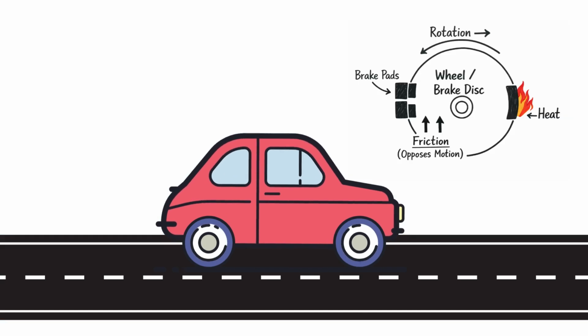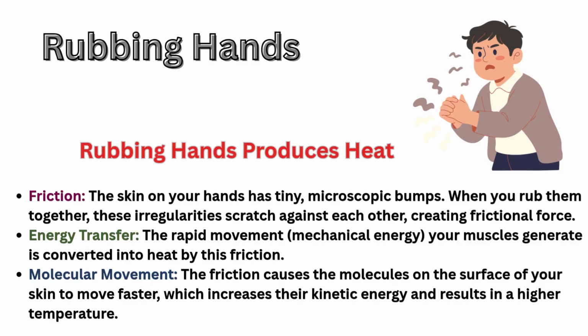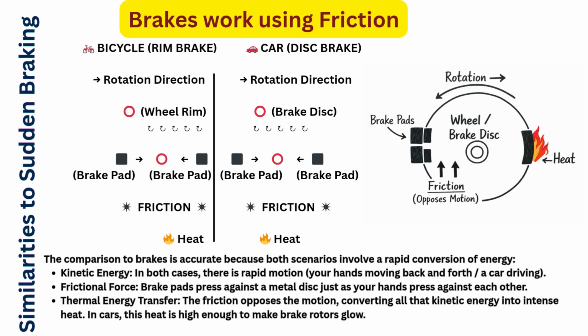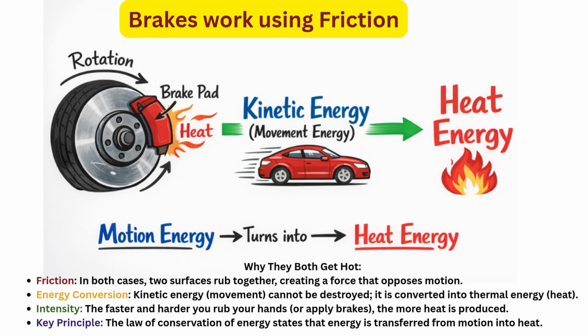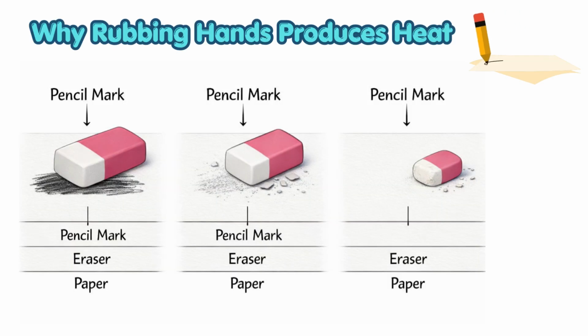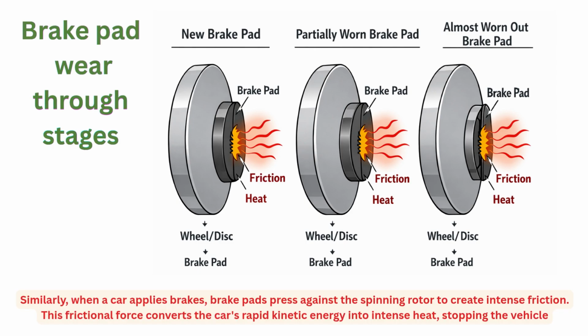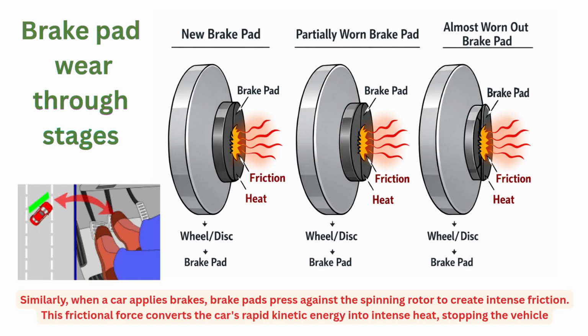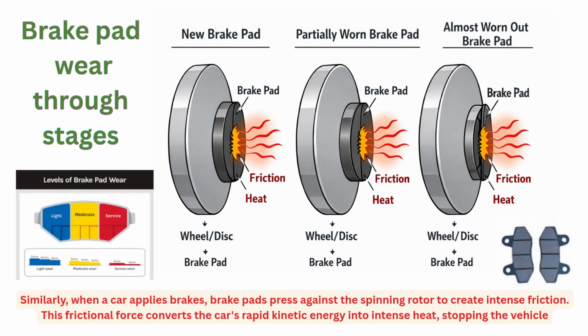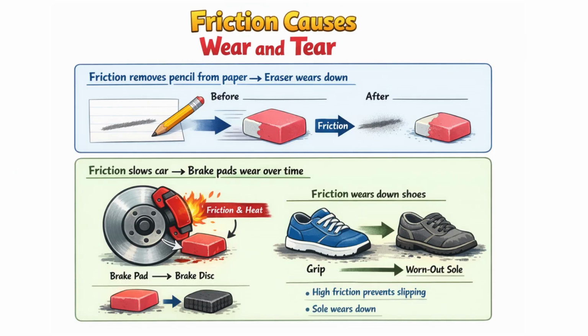However, all that rubbing creates heat. Just like when we rub our hands together fast, they get warm. Exactly what happens to the brakes. The rubbing creates heat. That's why brake pads can get very hot. Just like when you rub an eraser on paper, eventually the eraser gets smaller and disappears, right? And that is called wear and tear. Because the brake pads work so hard to stop the car, they slowly wear away and we need to get new ones. So friction can cause wear and tear.